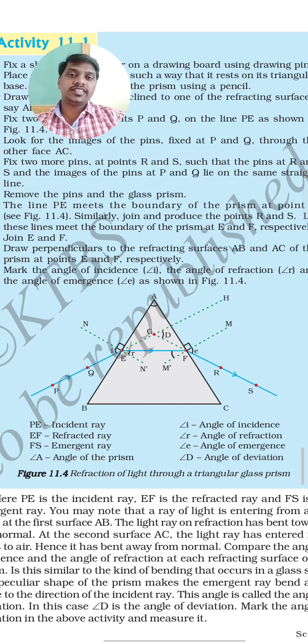Okay. The angle of incidence and angle of refraction are both the same. So you have already learned the laws of reflection in 8th standard. The angle of incidence is equal to the angle of reflection. Okay. So next we are having the second law of refraction, that is the incident ray, the refracted ray, and the normal, all the rays lie on the same plane. Okay. These are the different laws of refraction also. So angle i is the angle of incidence, angle r is the angle of refraction, angle e is the angle of emergence. You can see in the picture also. Angle D is the angle of deviation.